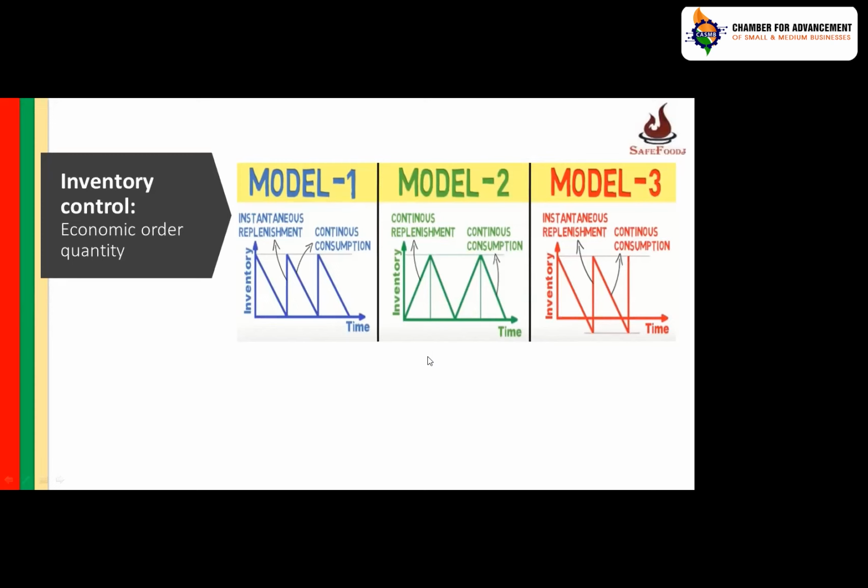So inventory can be your raw material, your packaging material, semi-finished product, finished product. Inventory at the manufacturing facility, inventory at your distribution, inventory at the retailer end. All those inventories need to be considered. Different models work on how you are going to manage your inventory, and the industry is now working towards lean management of the inventory.